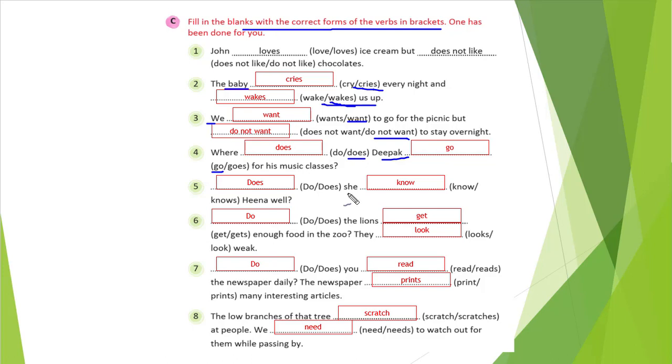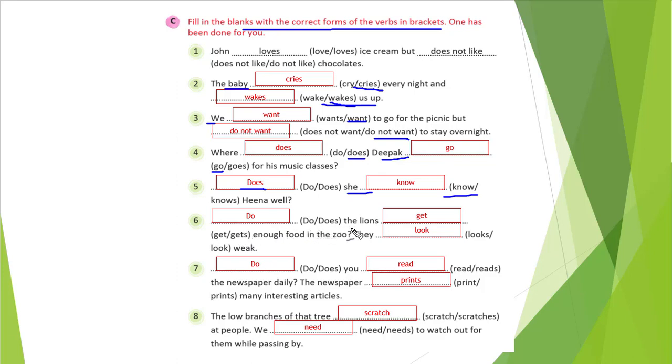Blank space she. When she is there, he, she, it, we will use does. So does, and the verb in the main form. So know is the main form. Does he know well? Right, see, we are just following the format we have seen. And what are the rules we have seen? We are just following that only. Okay, 6-1, you see.